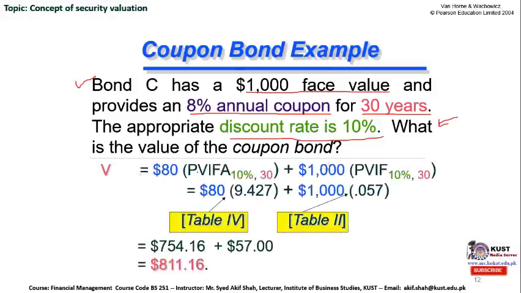as we have calculated the annual coupon by multiplying 8% with the face value, and the resultant value is $80.